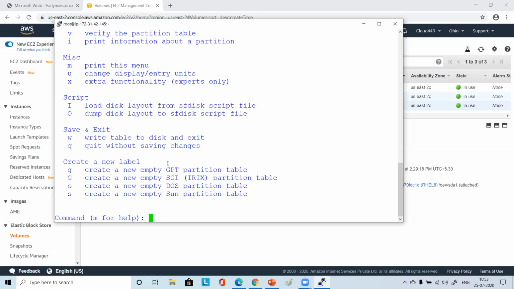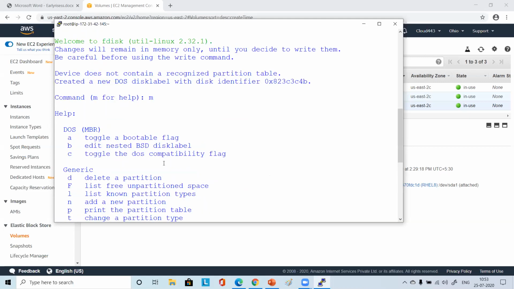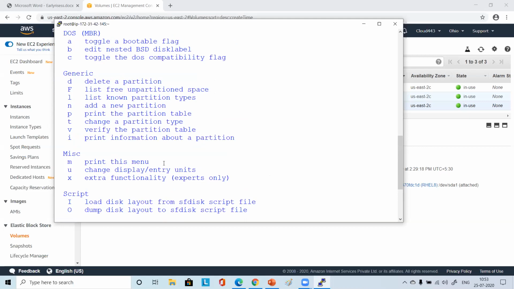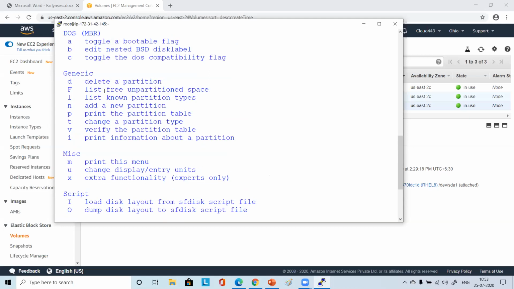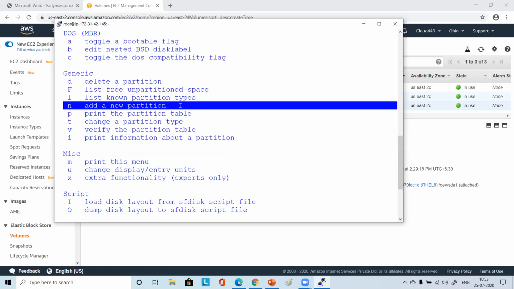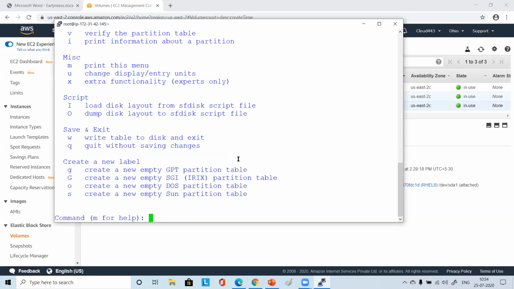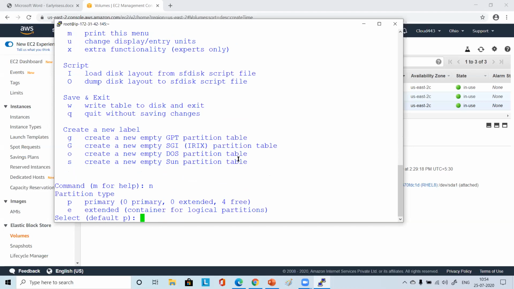You just scroll and see, is there any option? A, B, C, N: add a new partition. Correct. So what we want to do is use this 1 GB as a file system, so we'll create a new partition. Now you just press N and press enter, everyone.